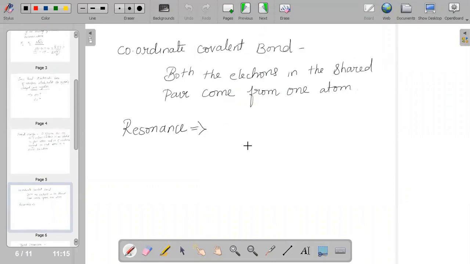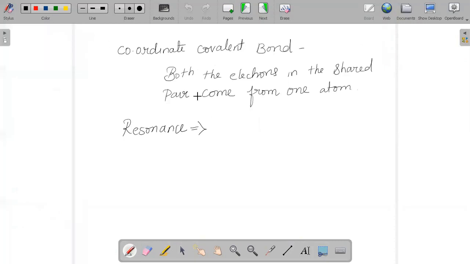And the next concept is the coordinate covalent bond. This bond you will come across very rarely, because in this both the electrons in the shared pair come from one atom.